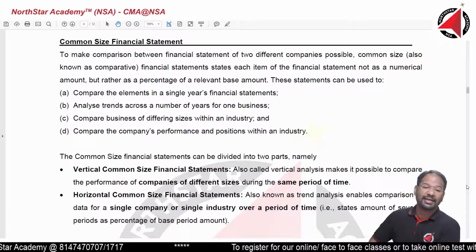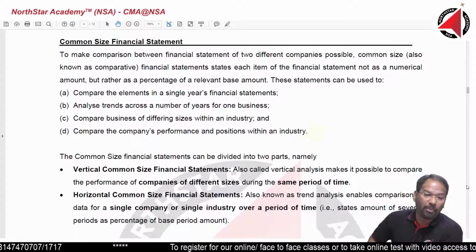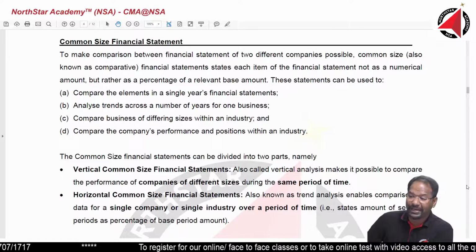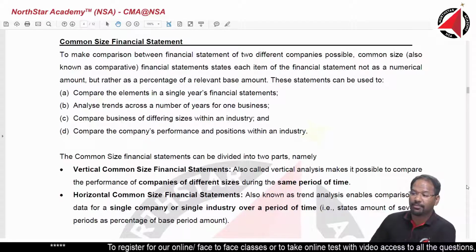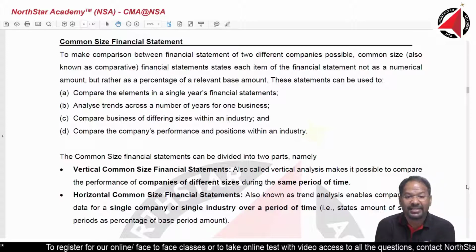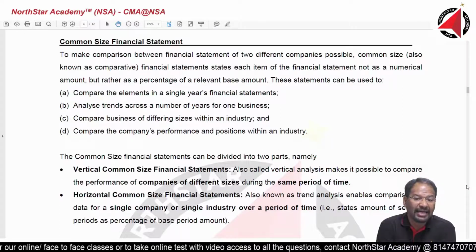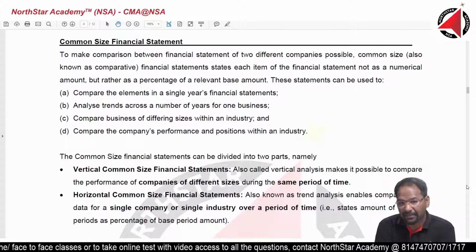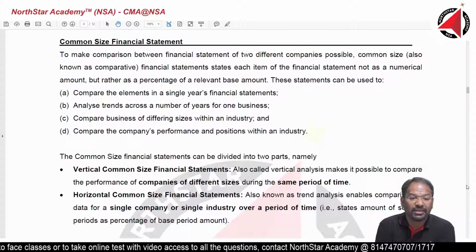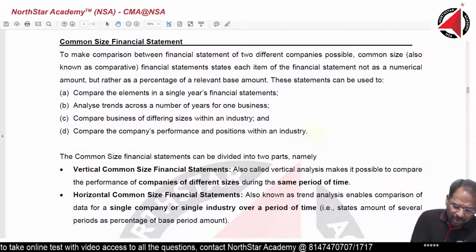To make the comparison between financial statements of two different companies possible, common size, also known as comparative. You also need to know the other name. Common size, also known as comparative financial statements, states each item of the financial statement not just as a numerical amount, but rather as a percentage of the relevant base amount. These statements can be used to, first important word, what is the objective?